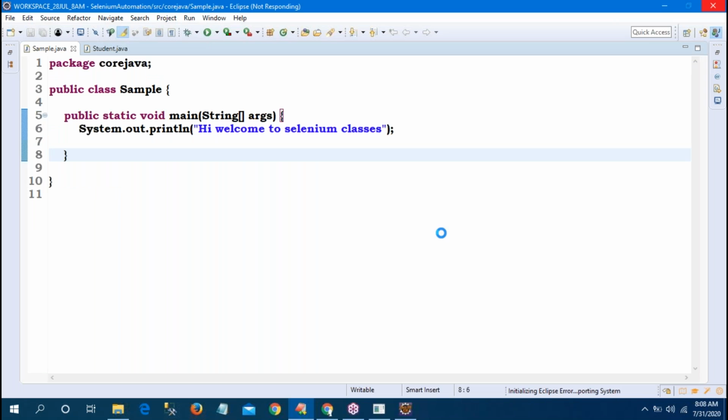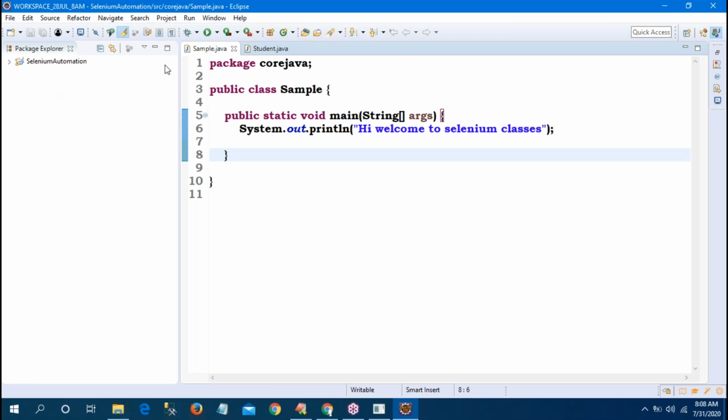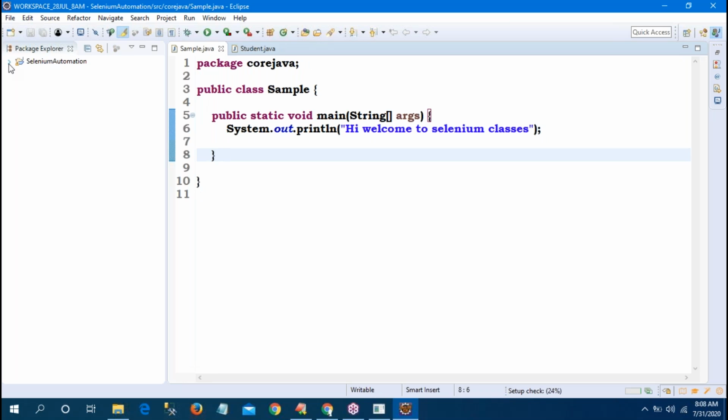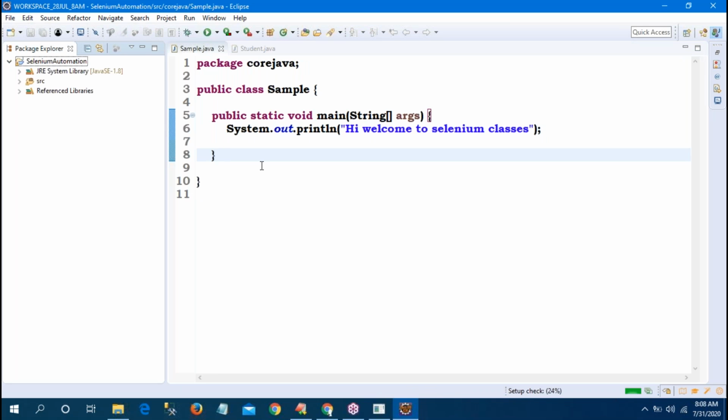Eclipse opened. Yesterday we created a package and a class with main. Main is also one method, sir. But the main method is not a user defined method. By default in Java, the main method is available there. Observe, in the main method I have written one line of code: System.out.println("Welcome to Selenium classes"). Now, what is a method?